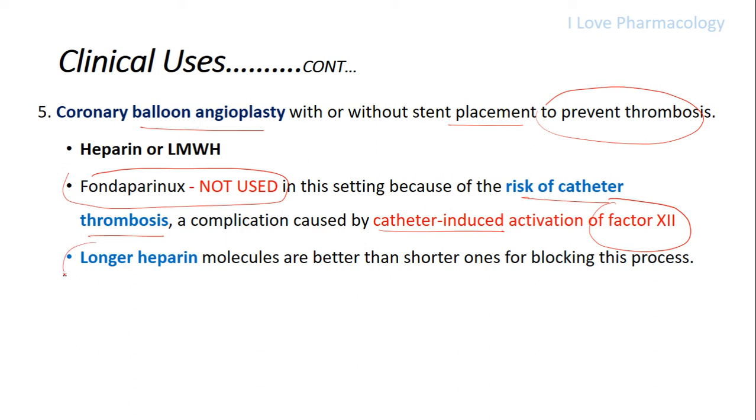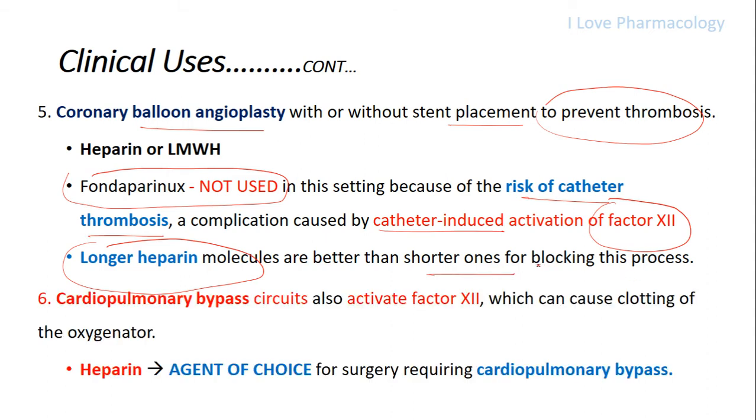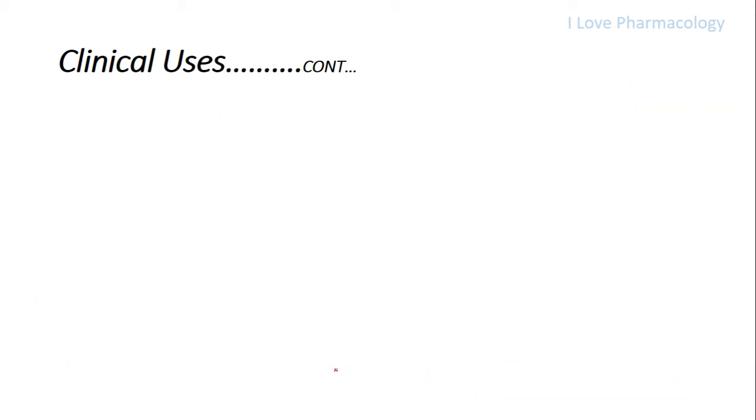So it is the longer heparin molecules which are preferred over the shorter ones for blocking this factor 12 activity. Next, it can be used in case of cardiopulmonary bypass circuits, where the circuit will also activate factor 12, which can cause clotting of the oxygenator. Here also heparin is the drug of choice for surgeries requiring cardiopulmonary bypass.